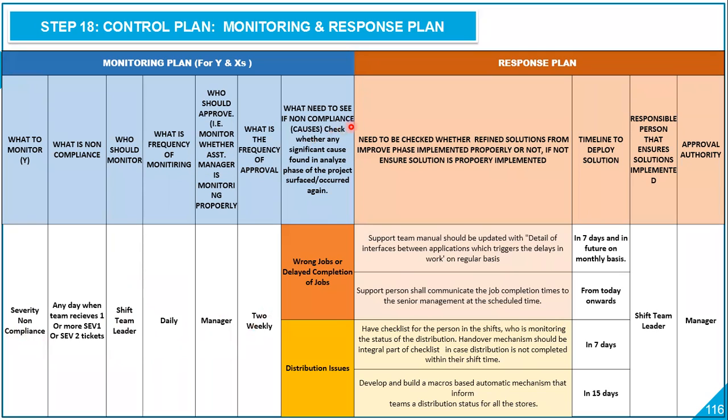So what we need to see if any non-compliance occurs. So these are the causes we need to check into, and these causes are statistically significant causes which we segregated in analyze phase, right? Then need to be checked whether refined solutions from improve phase implemented properly or not. If not, ensure solution is properly implemented. So these are the causes and these are the solutions with higher solution priority index.